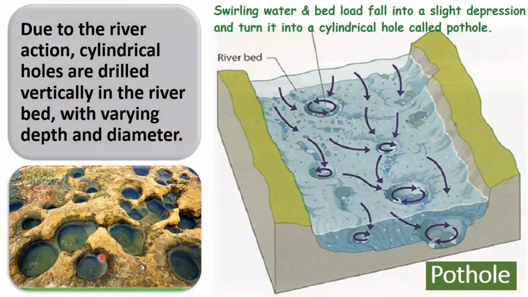Due to the river action, cylindrical holes are drilled vertically in the riverbed with varying depth and diameter, which are called potholes. The swirling action of the water and bed load falling into a slight depression turn it into a cylindrical hole called a pothole.